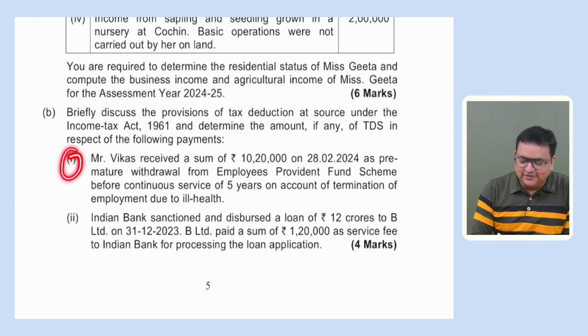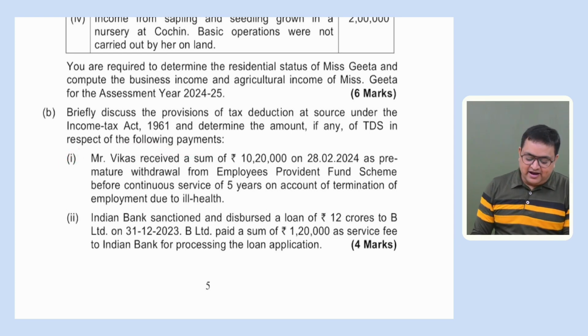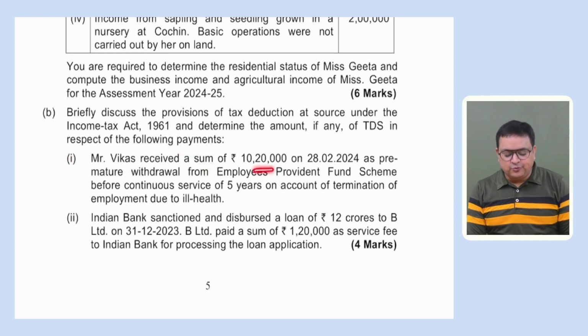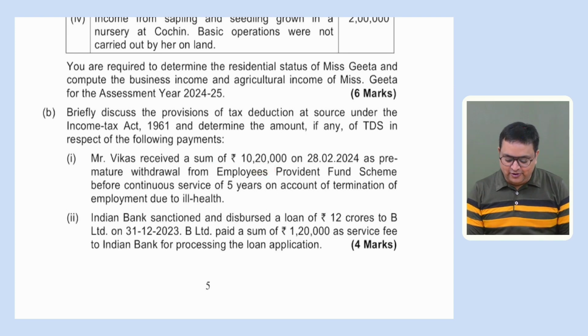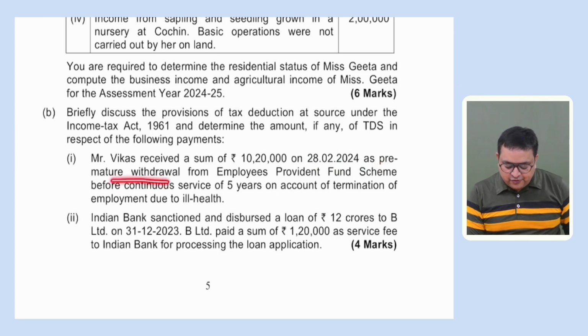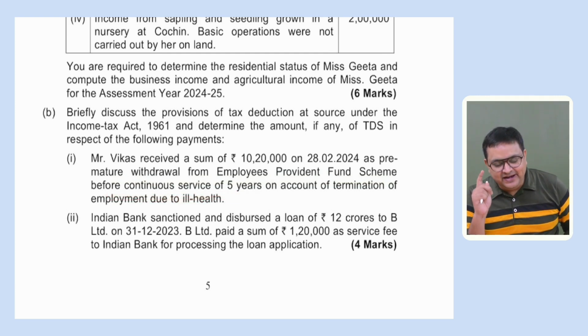Okay. So the first point says, Mr. Vikas received a sum of 10,20,000 rupees on 28th February 2024 as a premature withdrawal from the Employee Provident Fund scheme before continuous service of 5 years. We understand there is a TDS provision.